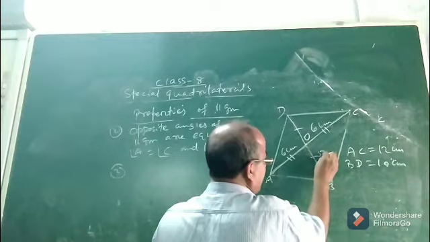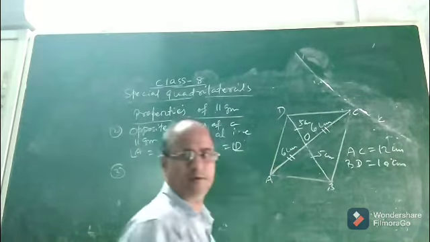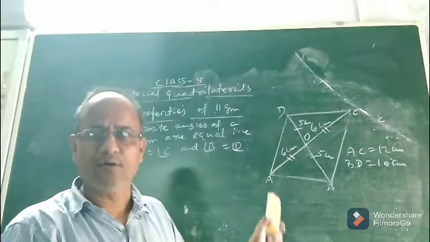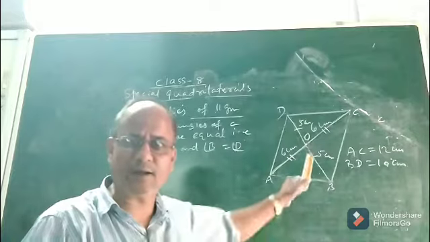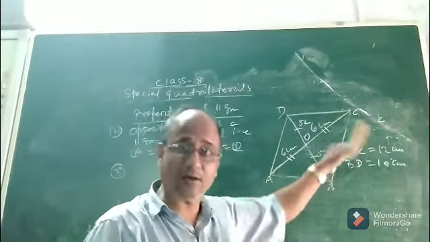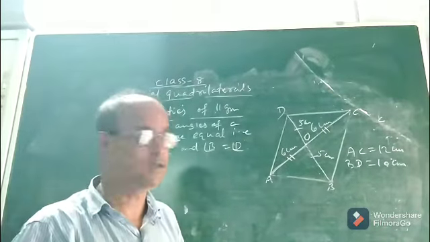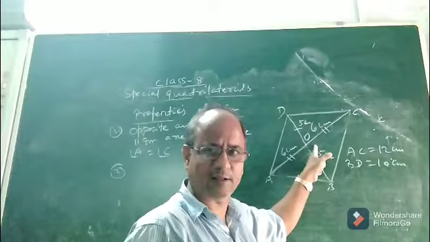You will see it will be 5 centimeter and this will be 5 centimeter, provided BD is 10 centimeter. Okay. So, children, from this what can we conclude about a parallelogram? What can we conclude about the two diagonals of a parallelogram? See, when we joined the two diagonals, we found they intersected at the point O.